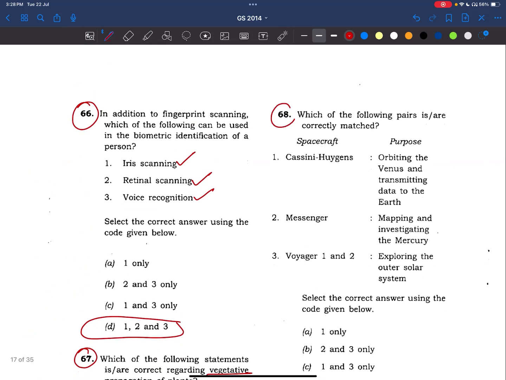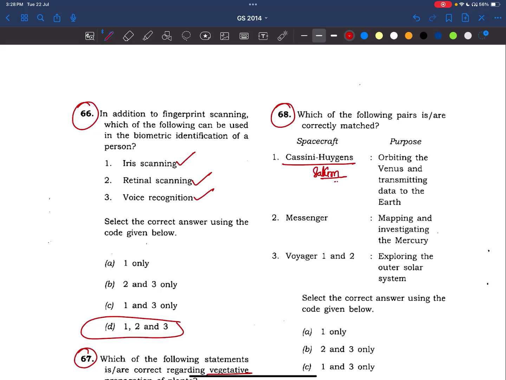Now, coming to the 68th question. Which of the following pairs is are correctly matched? Cassini, fusions. Okay, this was to study the belts of Saturn.